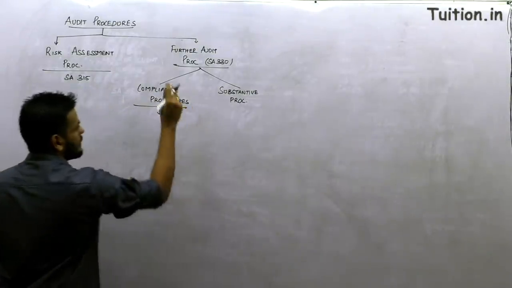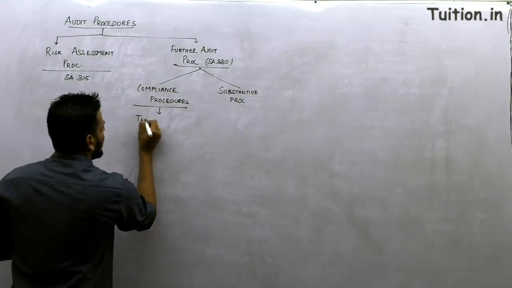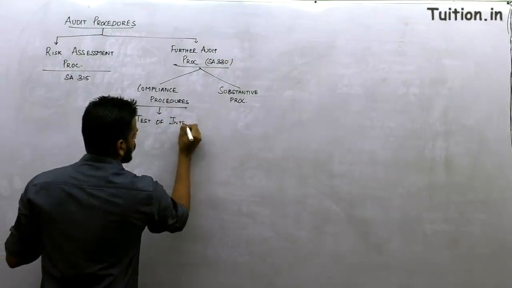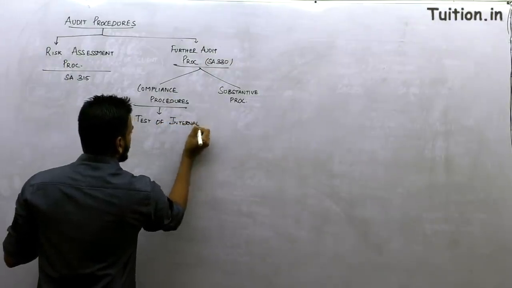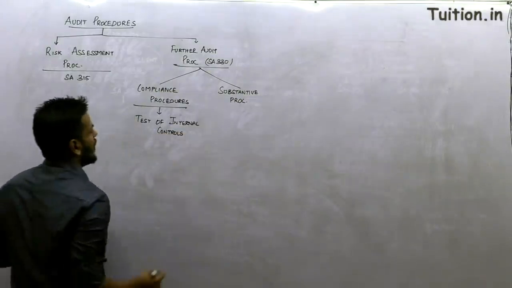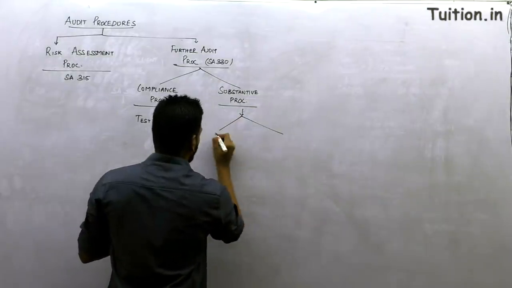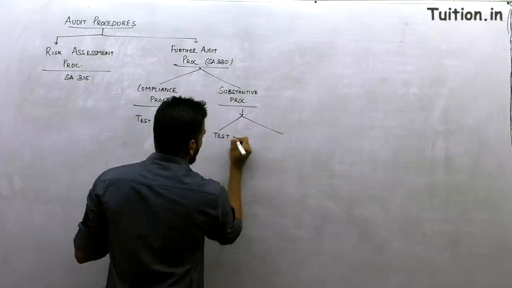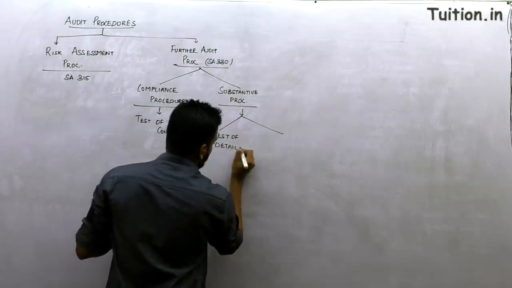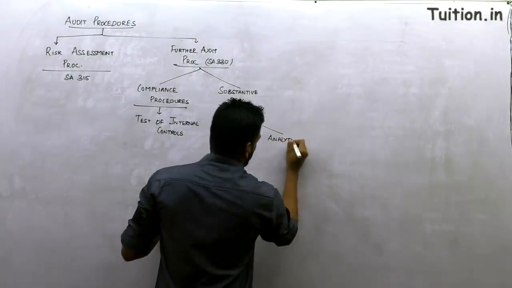I am explaining that piece of 330. Compliance procedures are nothing but tests of internal controls, whereas substantive procedures are classified again into two broad things: tests of details and analytical procedures.